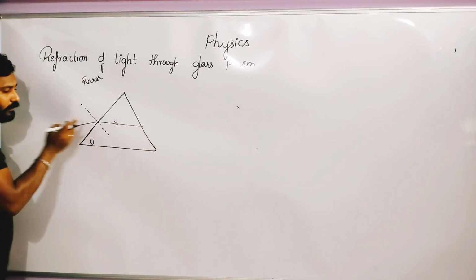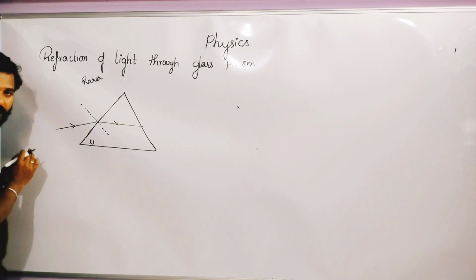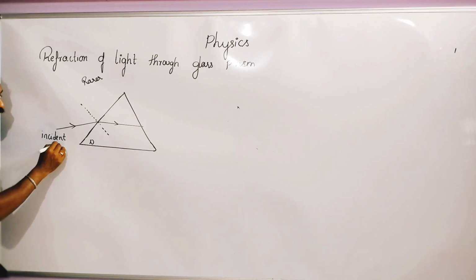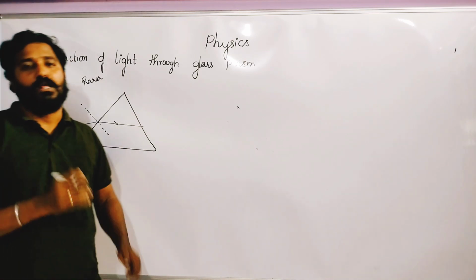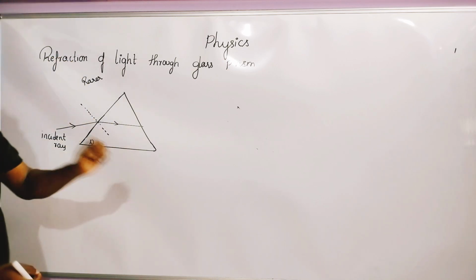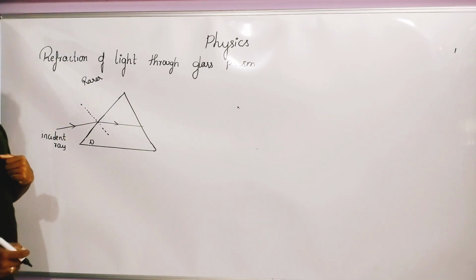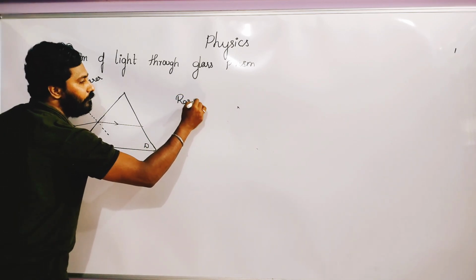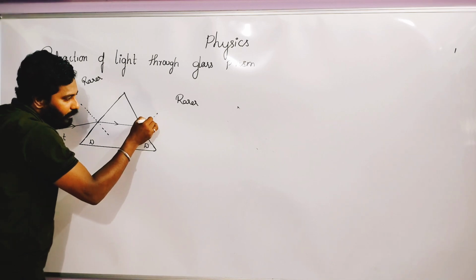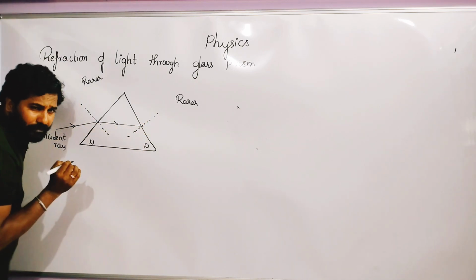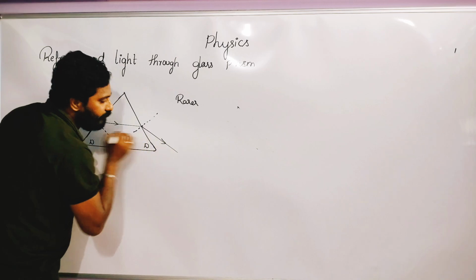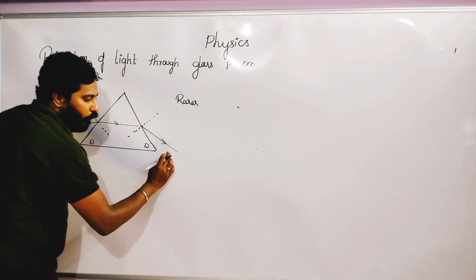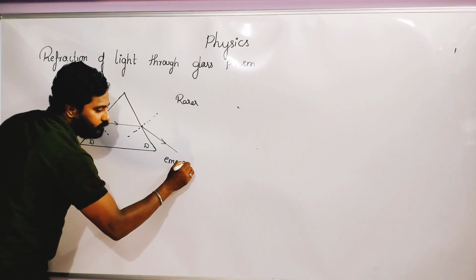This is the normal, and this is the incident light ray. It bends towards the normal. We call this the incident ray. So when light travels from a rarer medium to a denser medium, it bends towards the normal. Now it is traveling from the denser medium to the rarer medium. Let me draw a normal here. What happens? It bends away from the normal.